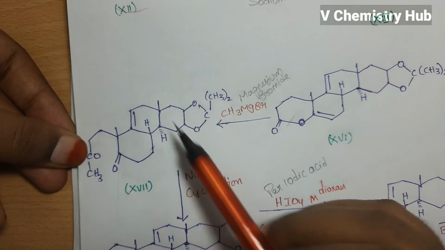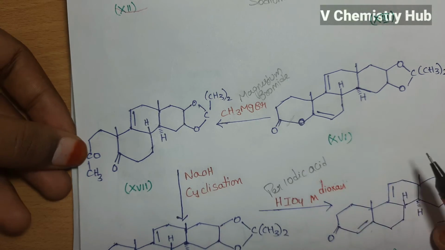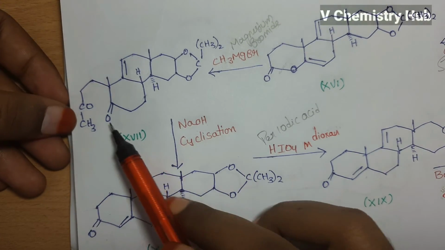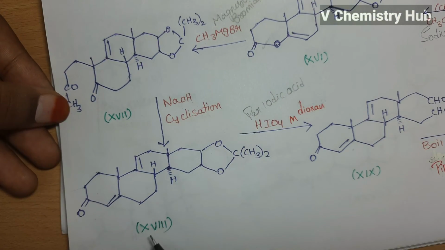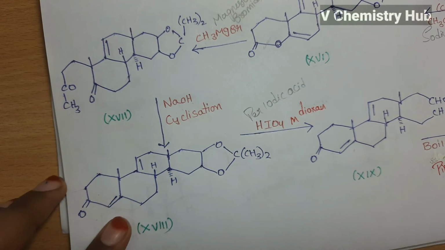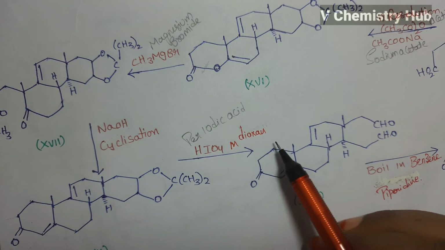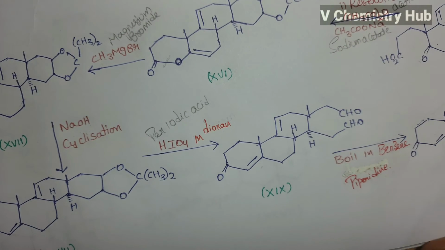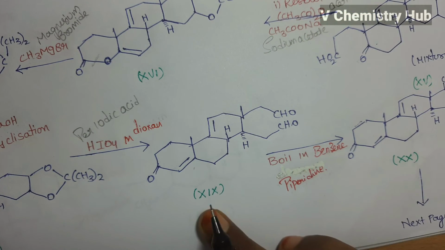So later on it is treated with NaOH for the cyclization process. So on treatment with NaOH, again cyclization takes place between these. Then we will get this compound 18. So this is on treatment with periodic acid in presence of dioxane. So this is on treatment here. The bond breaks over here. Then we will get this compound 19.